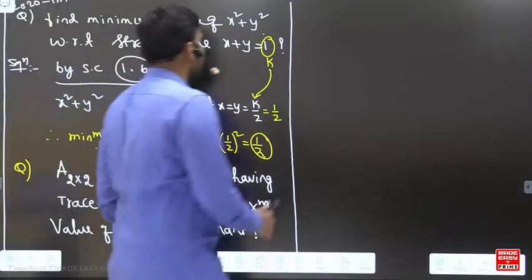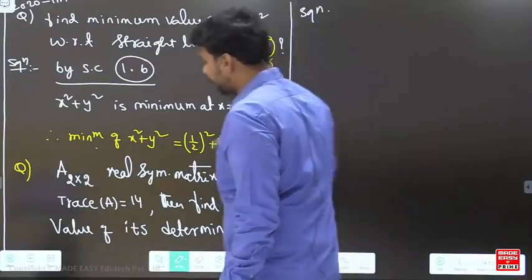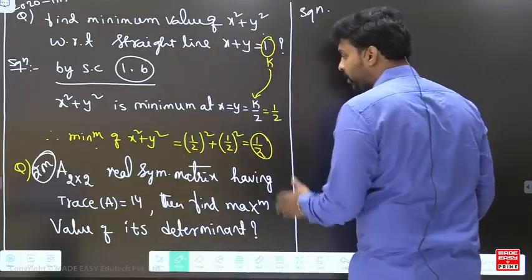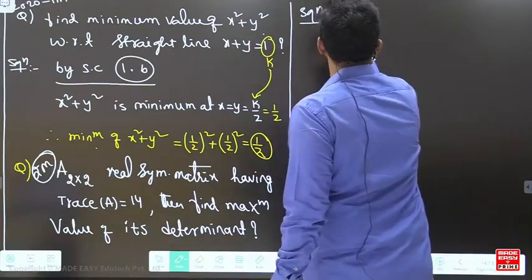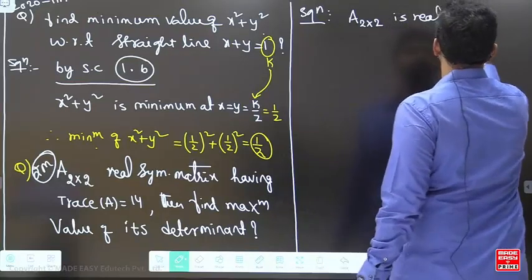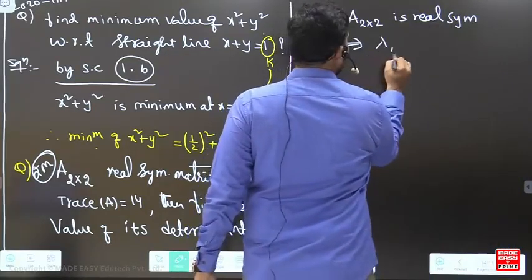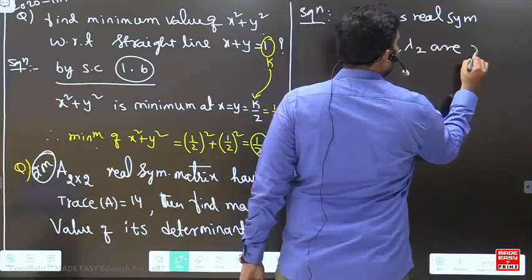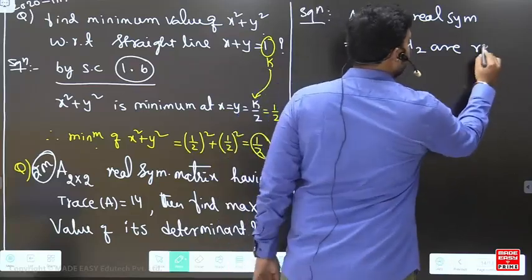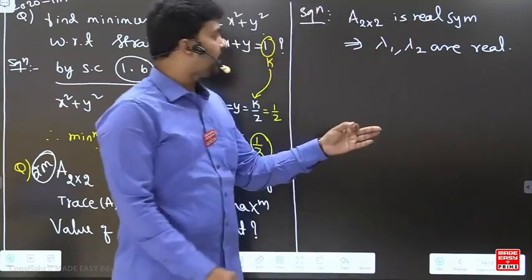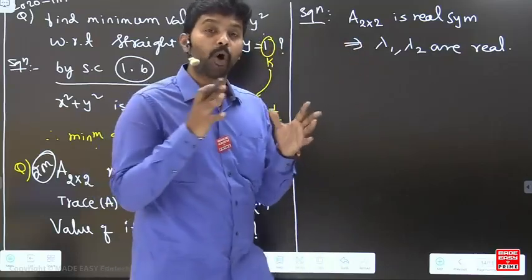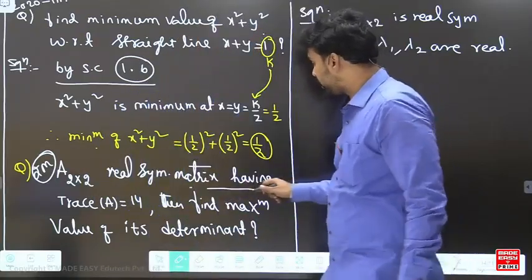Right. So this question is a very good question. This is also a GATE examination question, given for 2 marks. So A 2 by 2 is a real symmetric matrix, dear. So it is symmetric means, can I say that lambda 1, lambda 2 are real and positive or not? Sorry, real. So it is very clear that lambda 1 and lambda 2 are real numbers. That's the point he said about the symmetric matrix.